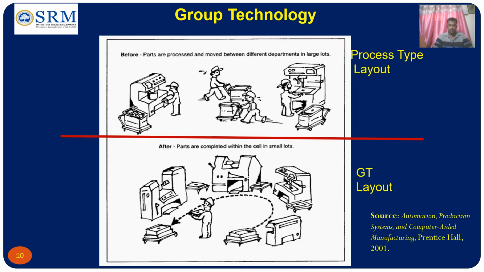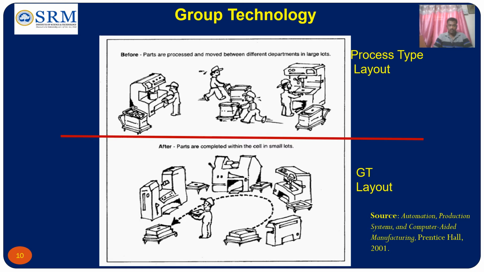So you can see this is another diagram, which gives an idea about the process type of layout and the group technology layout. Before the implementation of the cellular layout, you can see the machines are arranged at different places. The parts are processed and moved between different departments in large lots. Whereas after implementing a cellular layout, the machines are arranged according to the sequence of operations to be carried out on the part families.